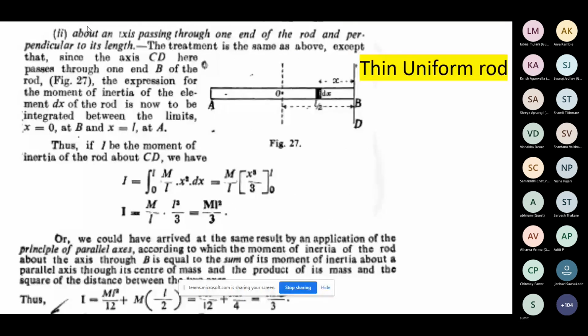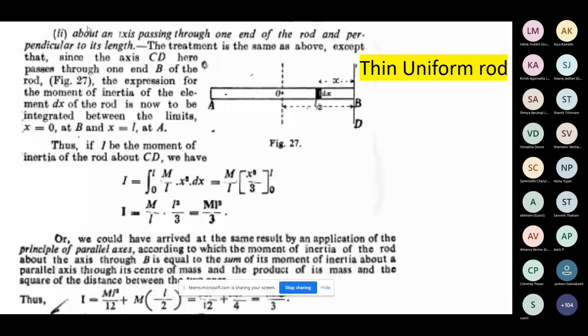So we got this relationship for the moment of inertia about an axis passing through one end of the rod and perpendicular to its length. The treatment we gave, and we got the final value, that is ML squared by 3.